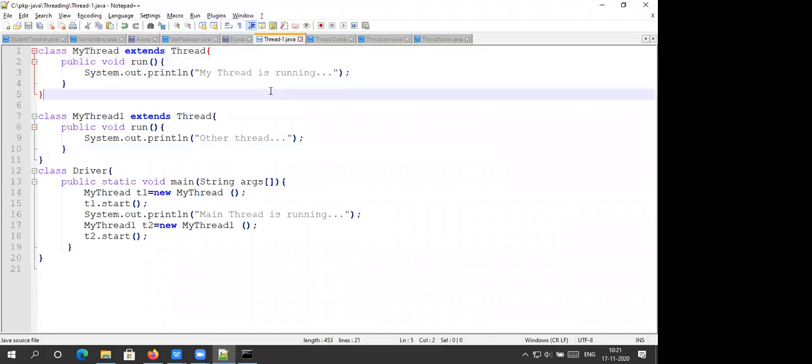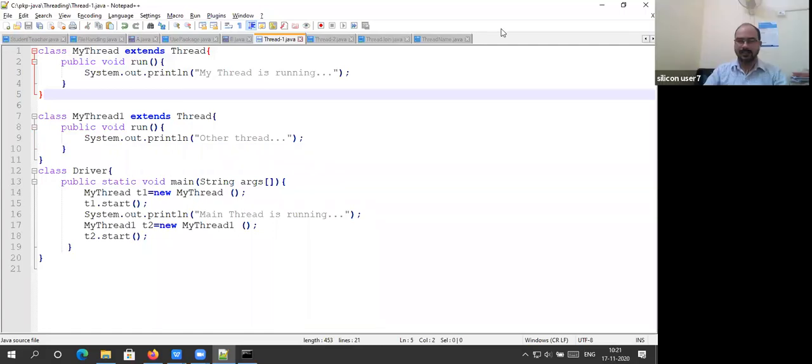For example, we have two matrices. I want to multiply these two matrices and assign the work to different threads, T1 and T2. T1 takes 50% of the matrix and multiplies it, producing its part of the result.